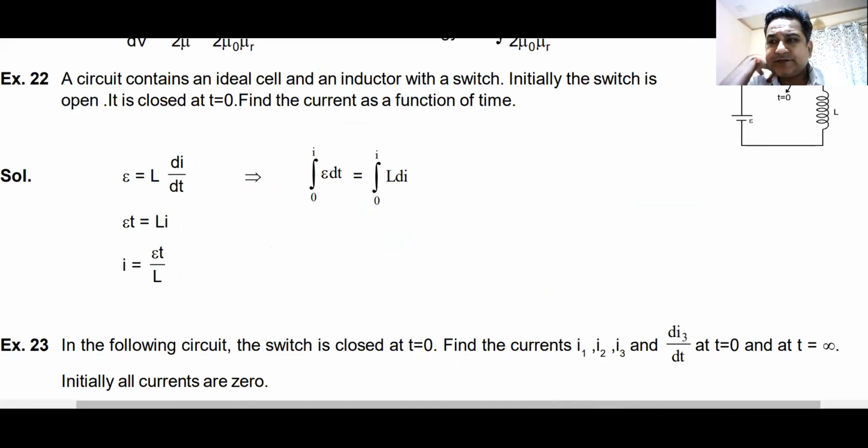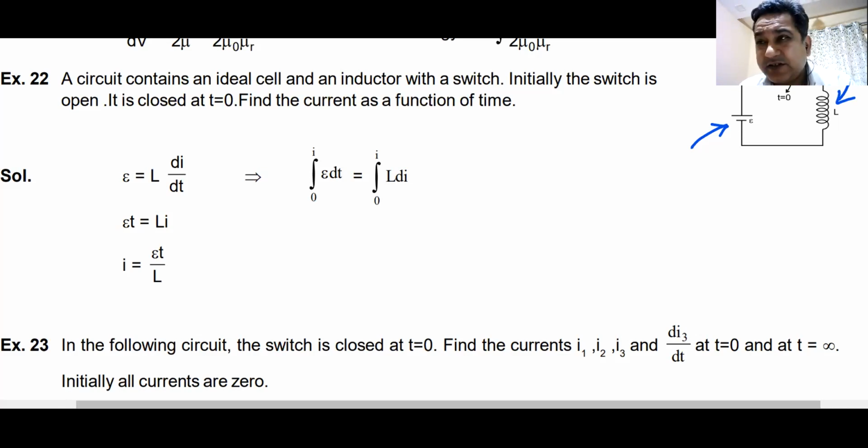You have a circuit. In this circuit, you have a battery of EMF E, voltage E, connected directly to an inductor. A circuit contains an ideal cell with an inductor with a switch. Initially, the switch is open. It is closed at time t is equal to 0. Find the current in the circuit as a function of time.